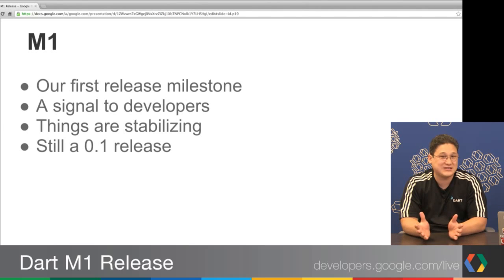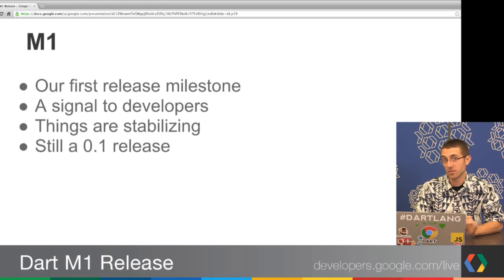But this is still a 0.1 release. I still think we should call it 0.9, but Gilad didn't listen to me. Version numbers don't mean much, but I think the message there is that it's early and it's not a 1.0. But we're starting this release train. And a lot has stabilized.